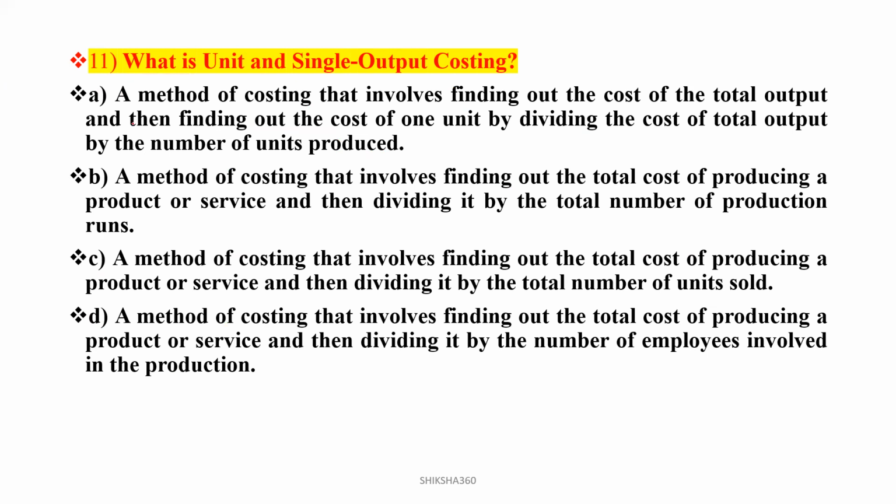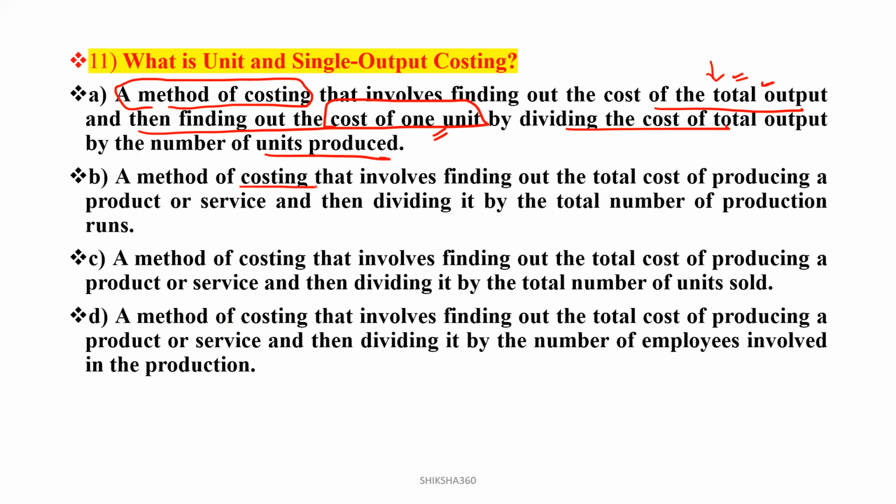So option number A, that is single and unit output costing. It is a method of costing that involves finding out the cost of the total output. First of all, we have to find out the cost of the total output as per option number A, and then find out the cost of one unit. How do we find out the cost of one unit? By dividing the cost of the total output by the number of units produced. Clear? In this way, we are able to find the cost of one unit as per option number A.